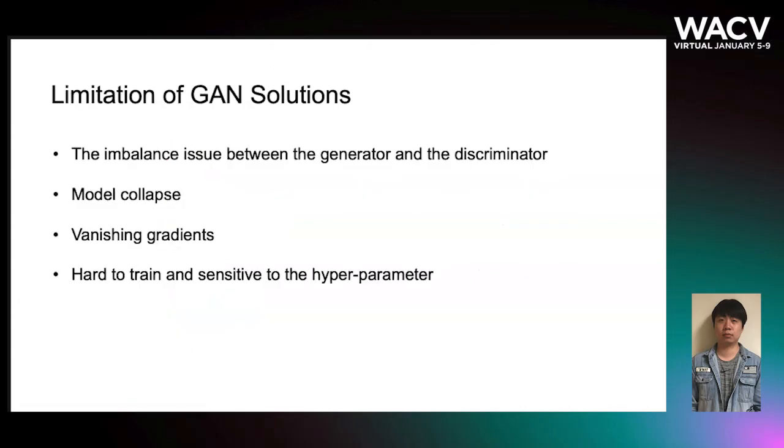One crucial drawback of GAN framework is that the discriminator is typically much stronger than the generator. Several problems are caused by it, for instance, mode collapse and vanishing gradient. All those problems make the GAN framework hard to train and sensitive to the hyperparameter.